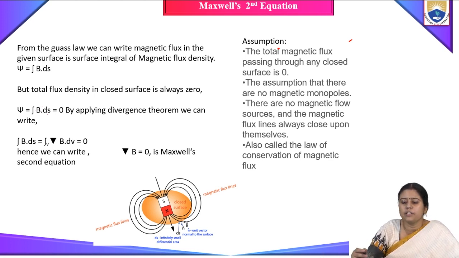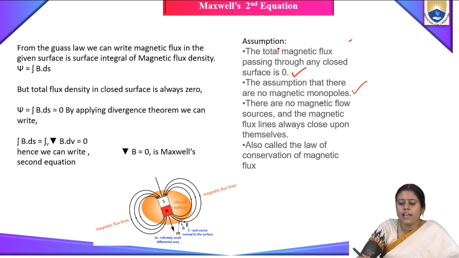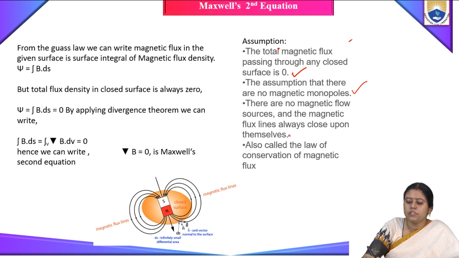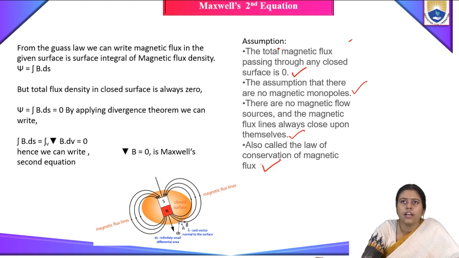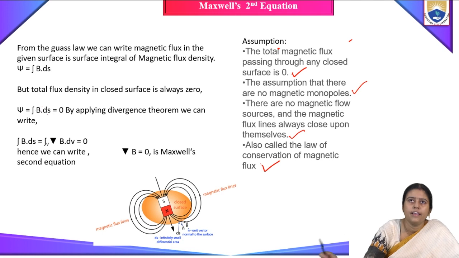So what are the assumptions? The total magnetic flux passing through any closed surface is 0. The assumption that there are no magnetic monopoles. Magnetic monopoles are not practically possible. As I told, there are no magnetic flow sources and the magnetic flux lines always close upon themselves. Also, this is called the law of conservation of magnetic flux. So there are four assumptions we are taking here. This is Maxwell's second equation.